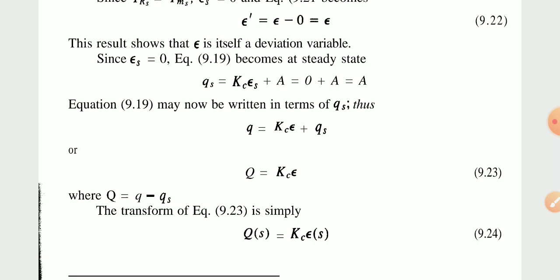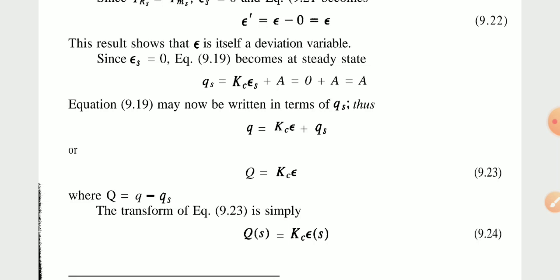This results so that epsilon E is equal to 0, ES is equal to 0. And equation 9.19 becomes the steady state condition. So QS is equal to KC ES plus A, which is equal to 0 plus A, equal to capital A.